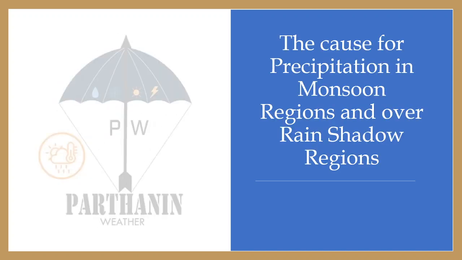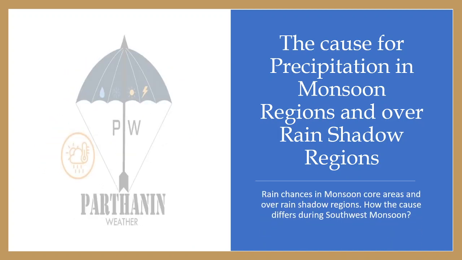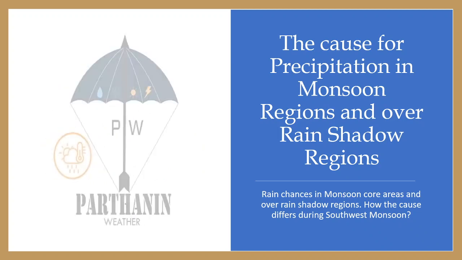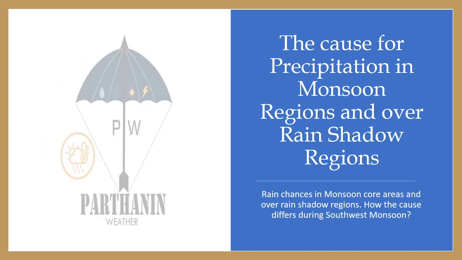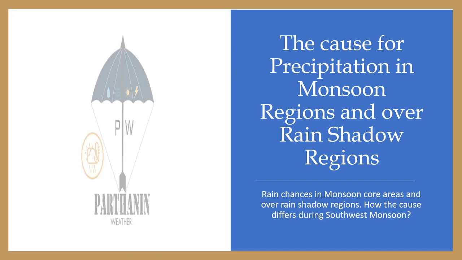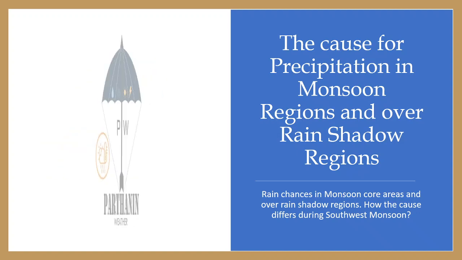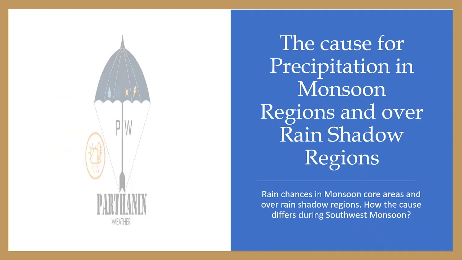The cause for precipitation in monsoon regions and over rain shadow regions. I'm going to explain about the basic differences between rain shadow regions and the monsoon regions, how southwest monsoon is giving the rainfall, and what causes the rainfall in both the regions. It has the basic differences. Let's look into it.